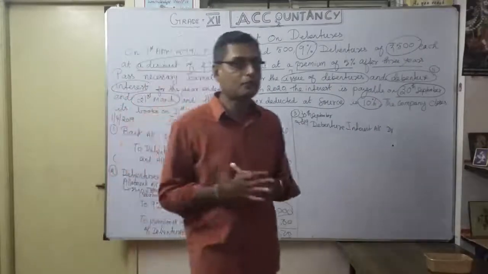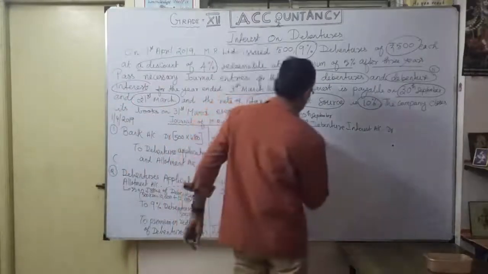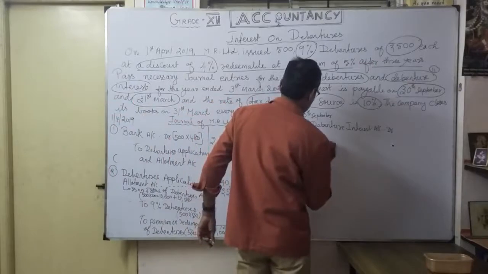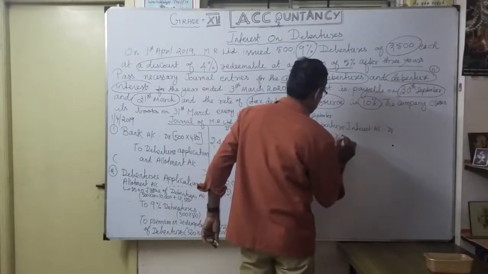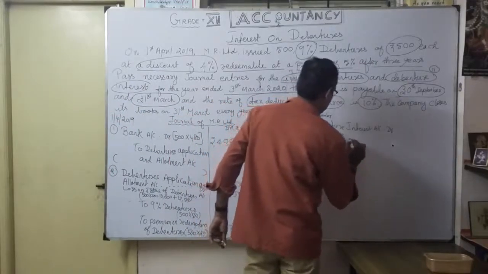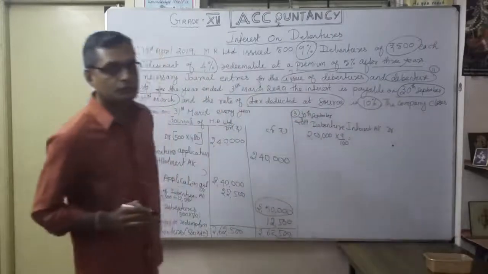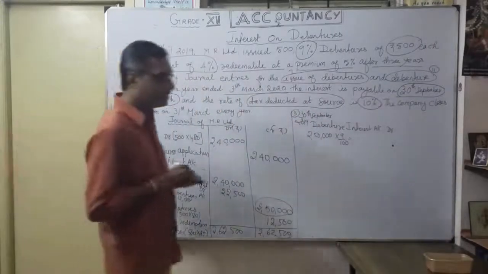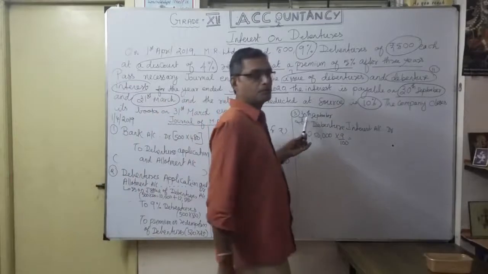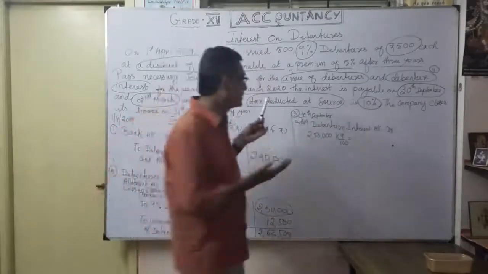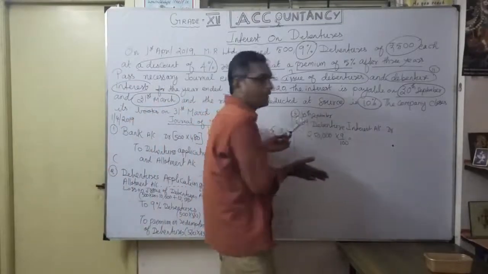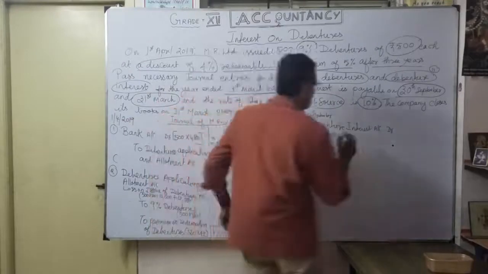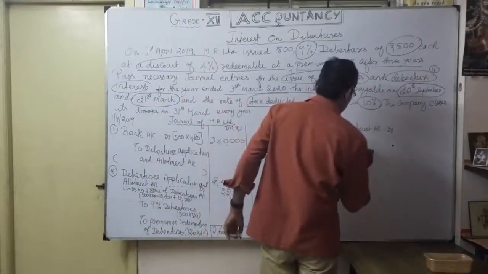2,50,000 worth of money. Okay, now depends how to calculate. So 2,50,000 into 9 by 100. Then we are not paying at the end of the year, but in between the same year, after 6 months, so into 6 by 12.